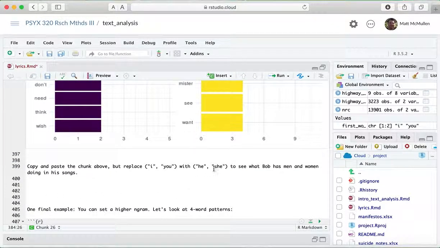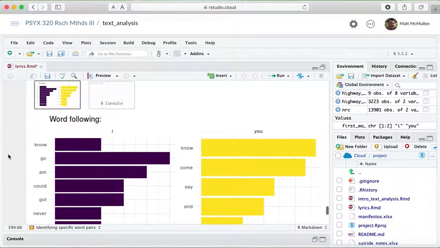Now, I thought I'd recommend, I saw this kind of cool analysis looking at gender differences in, I think it wasn't lyrics, I think it was movie scripts. It's kind of where I got the idea to do this analysis. It was looking at the difference between what authors had "he" doing versus "she" doing. And it was kind of interesting to see the differences. What do they have male characters in movies doing versus female characters in movies? And so we can do the same kind of thing with the lyrics here.